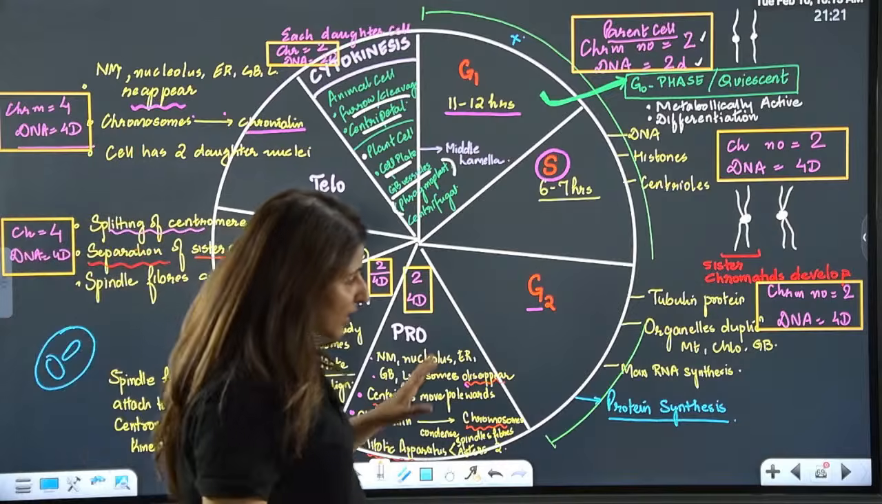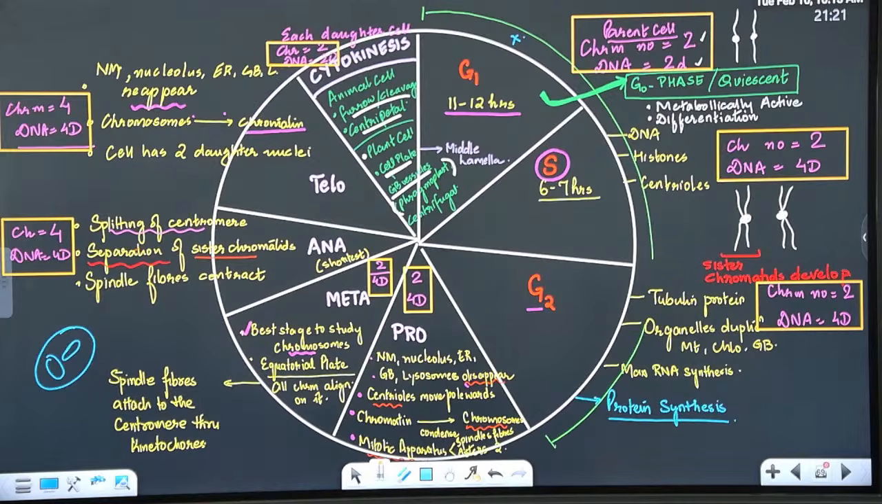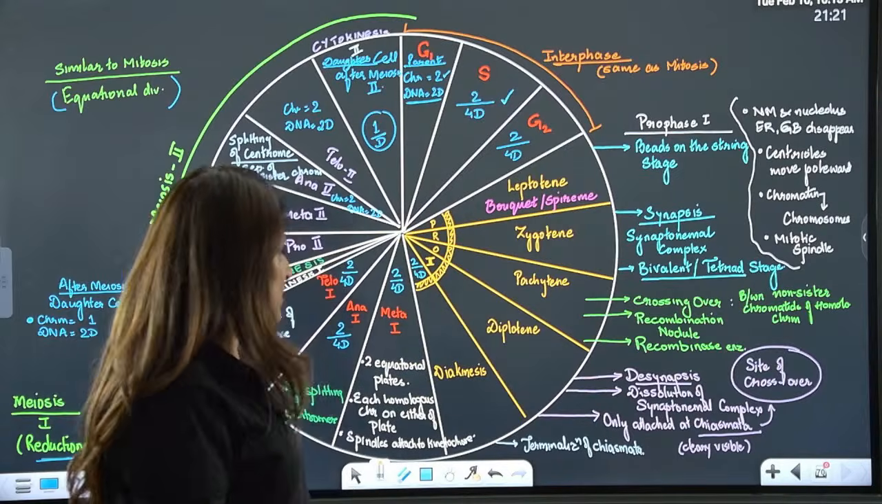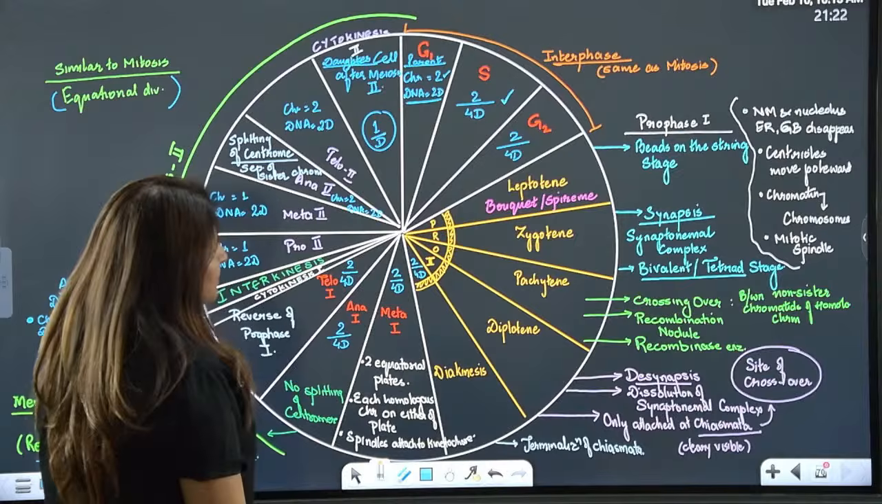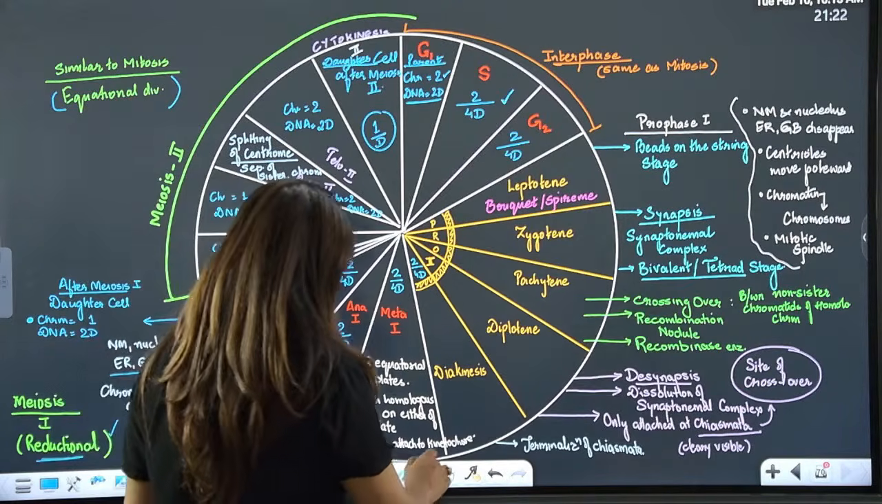So in this flowchart, guys, we have talked about the chromosome number and how it changes, and we've also discussed the major events which are occurring during each phase. Now, time for meiosis. See here, we'll take one thing at a time. Okay, we'll take one thing at a time. Now, see here.